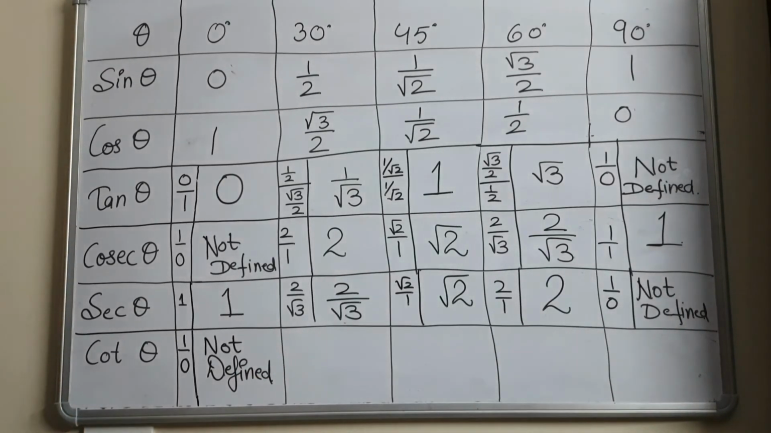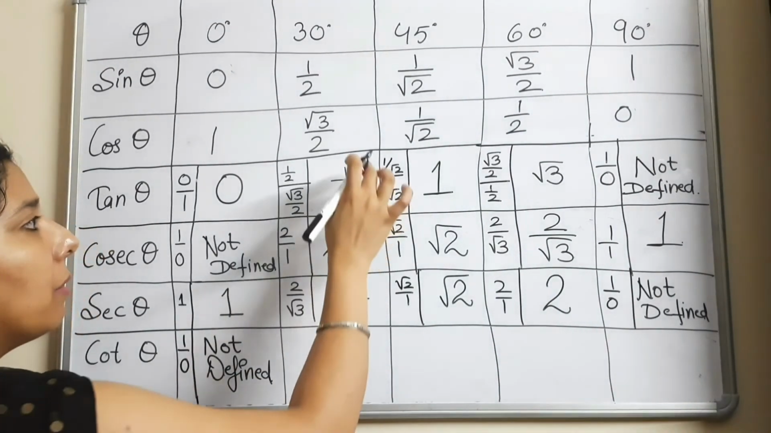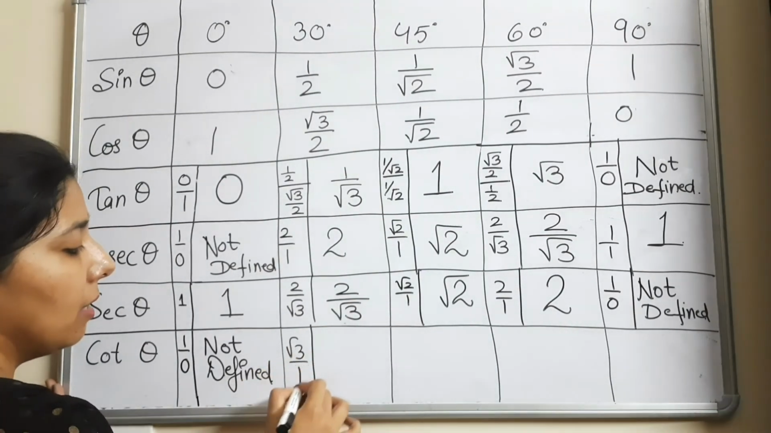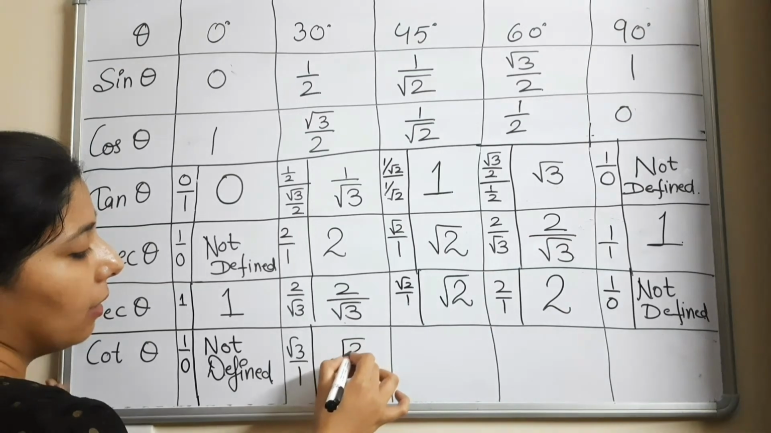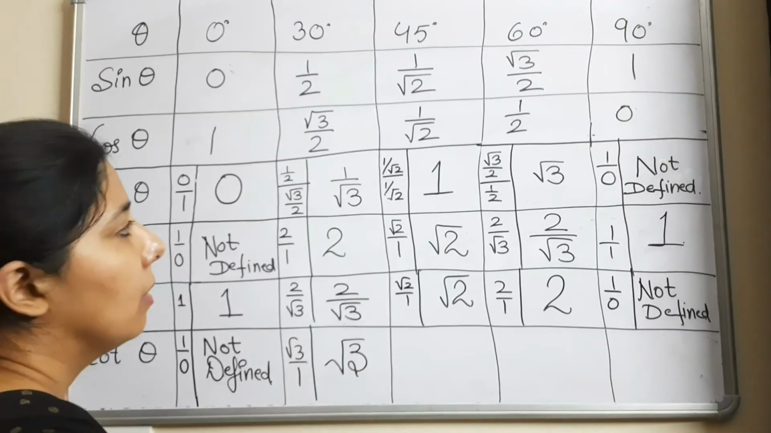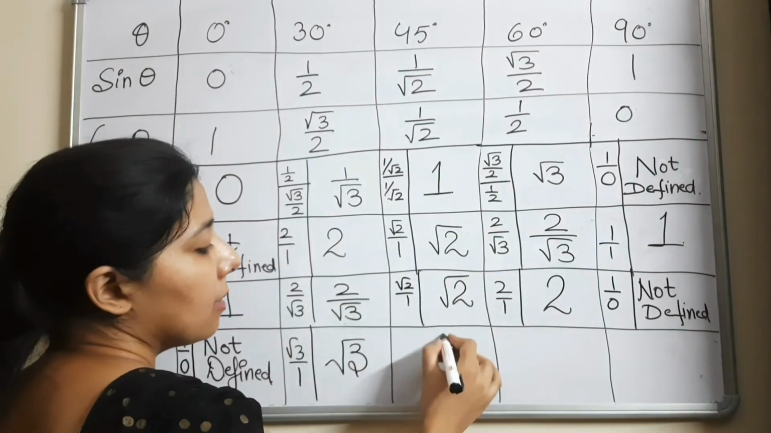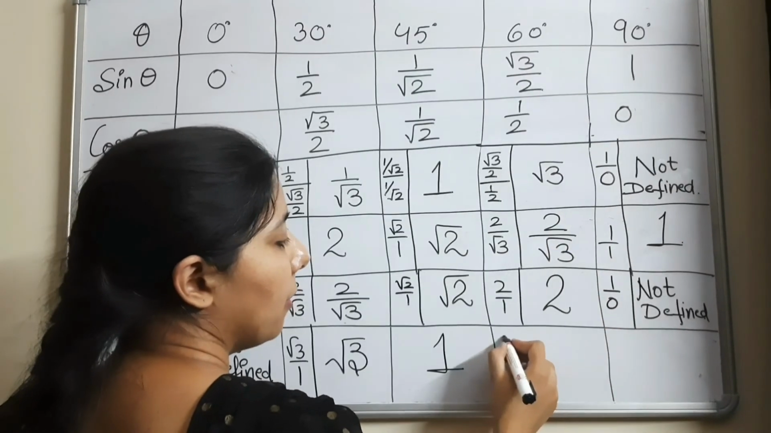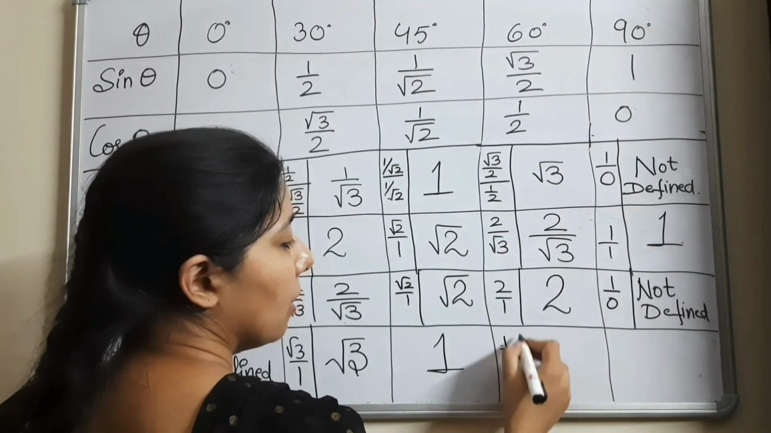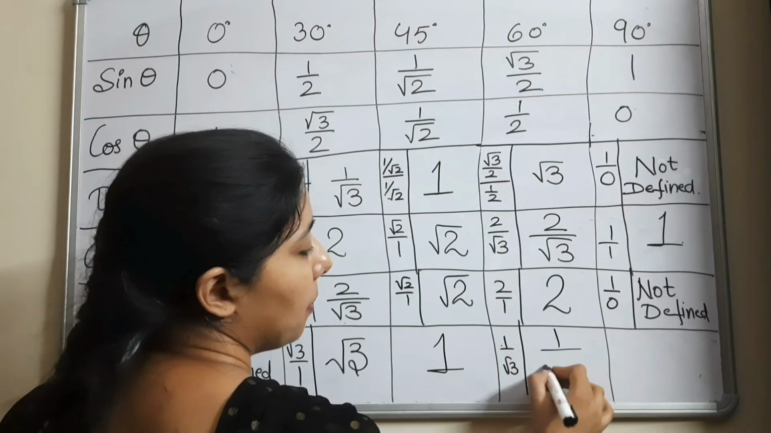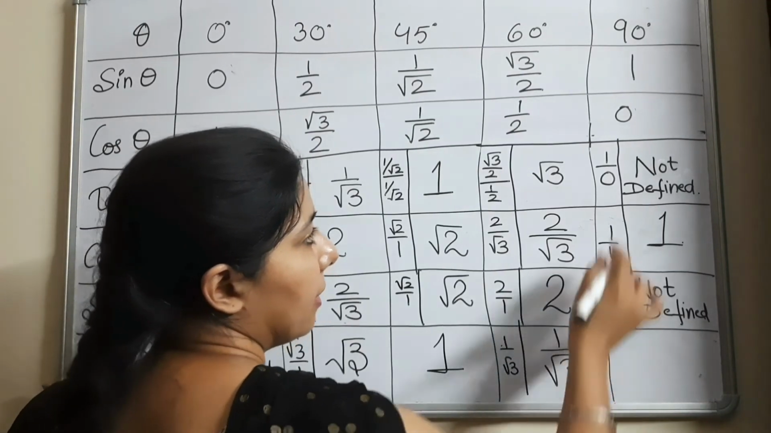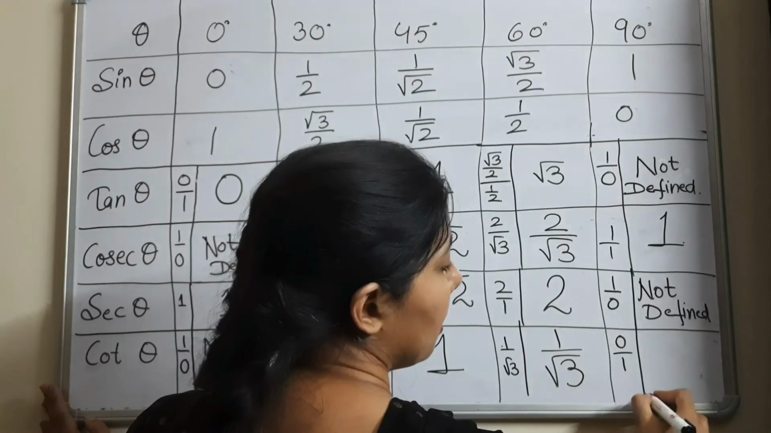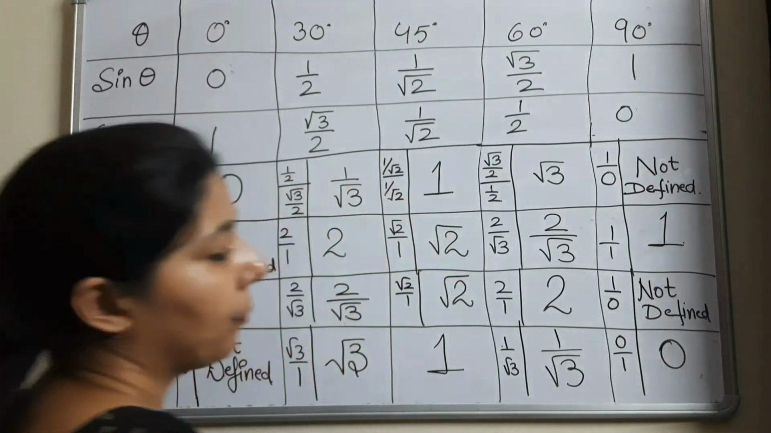Next is 1 by root 3. The reciprocal of 1 by root 3 will be root 3 by 1. So this value comes out to be root of 3. So reciprocal of 1 is 1. Very simple. Reciprocal of root 3 will be 1 by root 3. That is, your answer will be 1 by root 3. Reciprocal of 1 by 0 will be 0 by 1. So this value comes out to be 0.